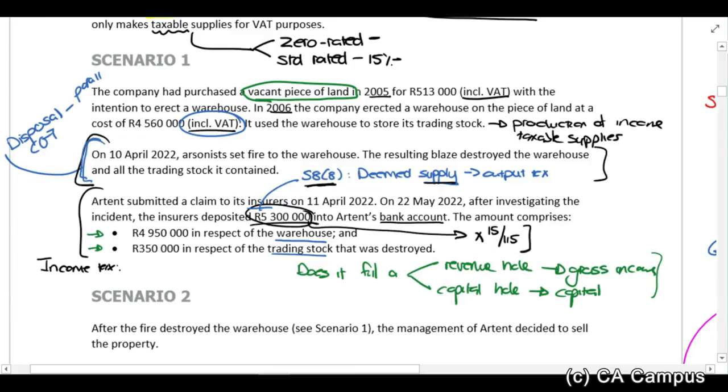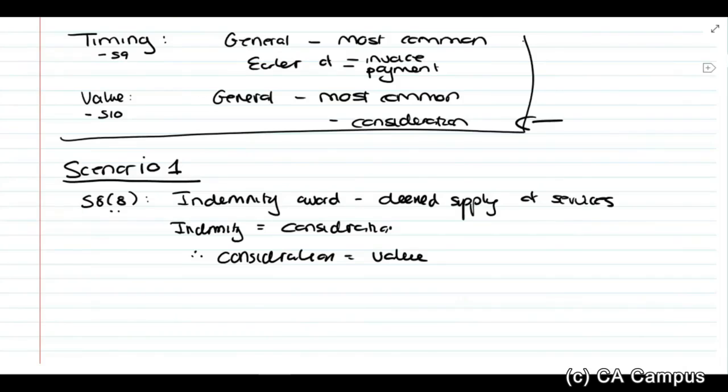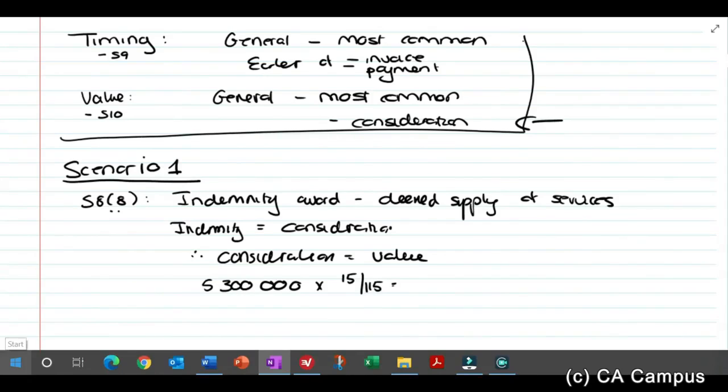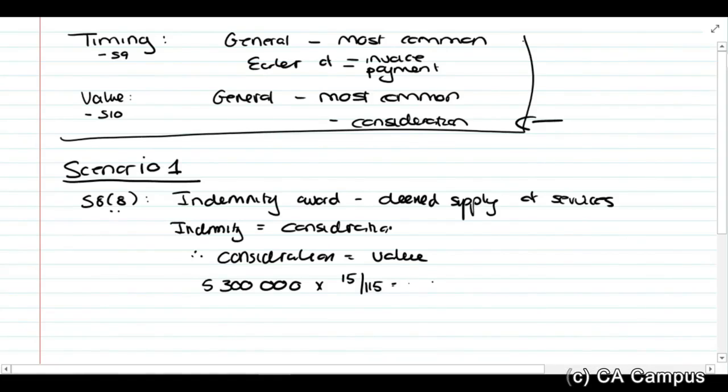So in this indemnity award, we received 5.3 million rands, which is for the warehouse and for the trading stock. So 5.3 million rands. That's the amount that was just deposited into our bank account. You don't have to split them out. And that gives us 691,304.